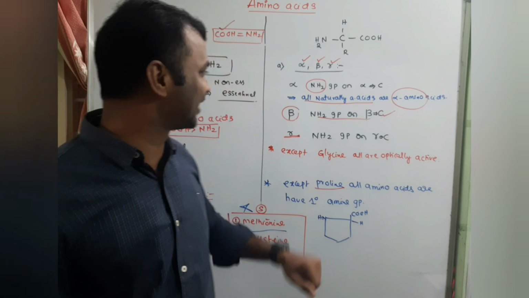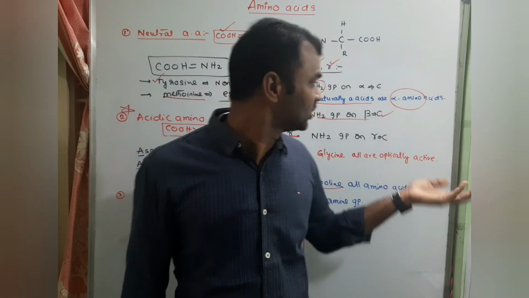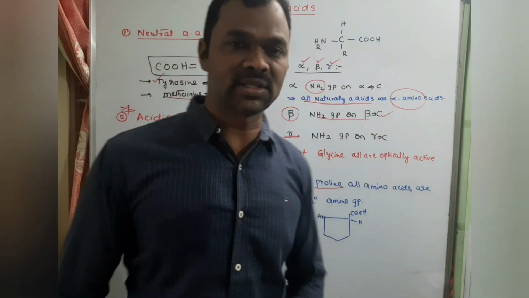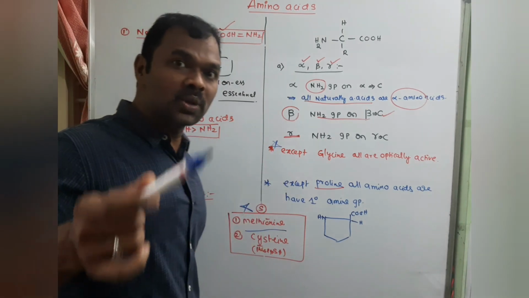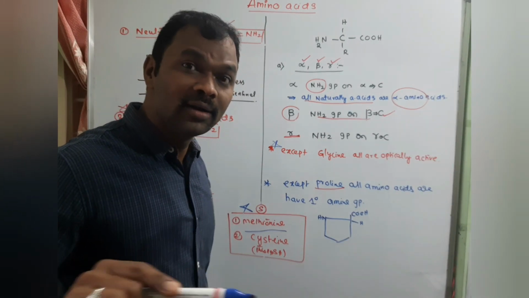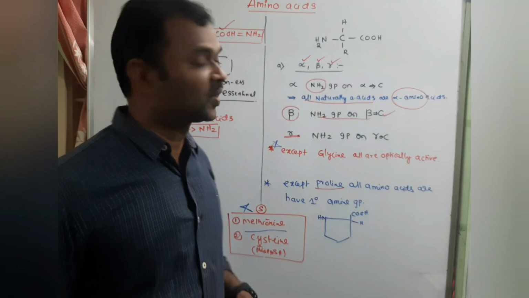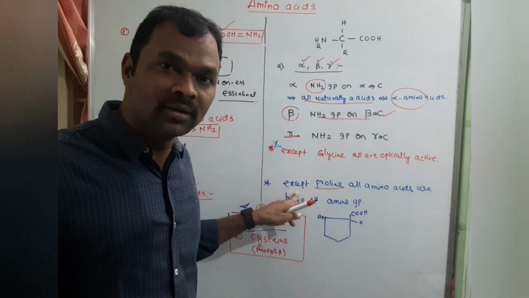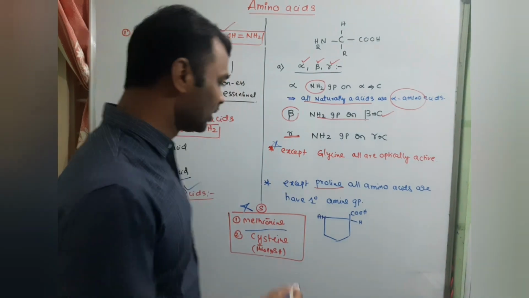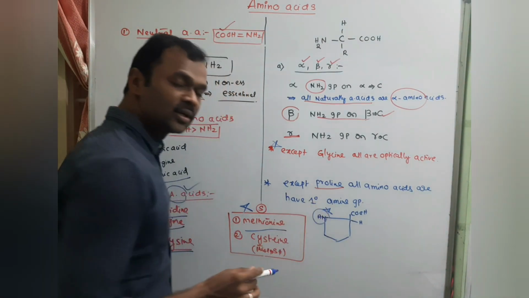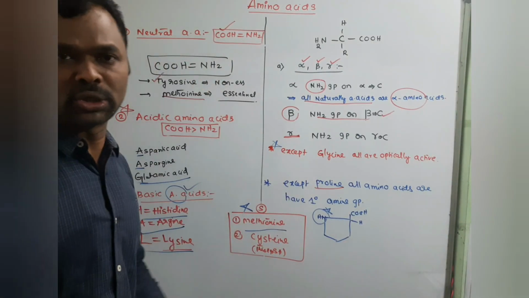One important point is that all naturally available amino acids are examples of alpha amino acids. Next one is very important, this is a most common question. Except glycine, the remaining all are optically active. Sir, what do you mean by that? They contain a chiral carbon. Whereas except proline, the remaining all are primary amines, whereas proline is a secondary amine. Look at the structure again, concentrate, the secondary amine group is there. This is very important.